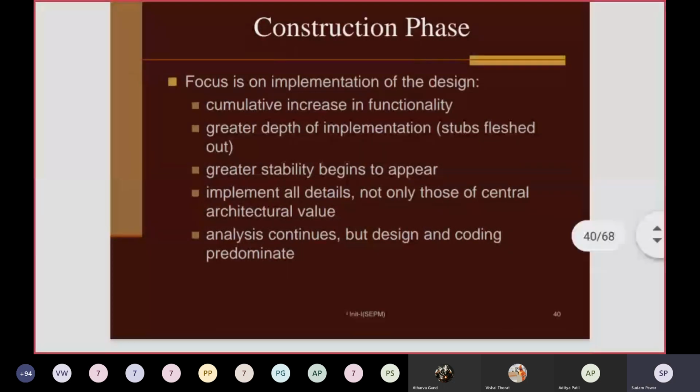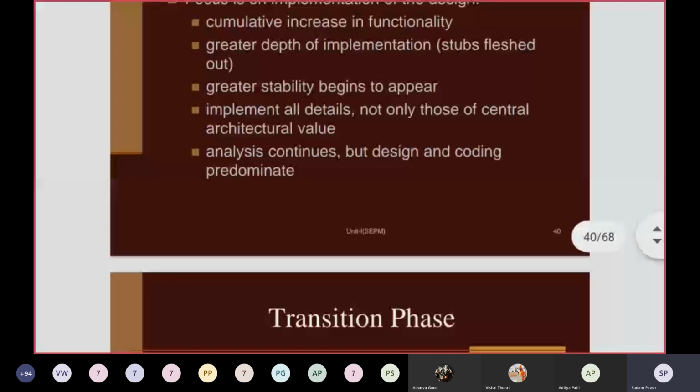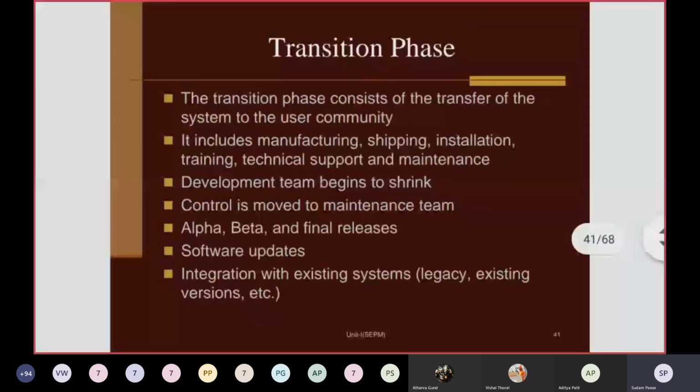So inception, elaboration, construction. After construction, the transition phase will start. Again, the transition phase will have different iterations as discussed earlier. The transition phase consists of the transfer of the system to the user community. Your software product is ready here, and the first iteration of this transition phase is already deployed or delivered to the end user.